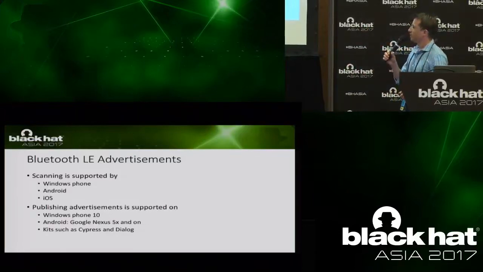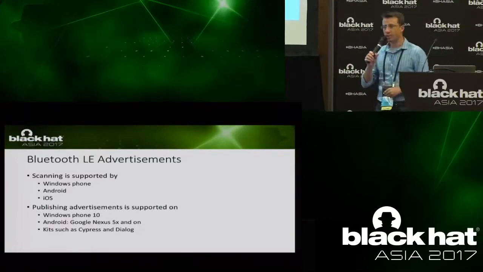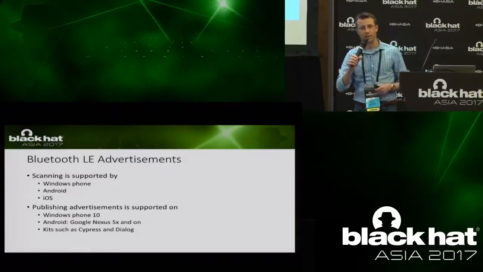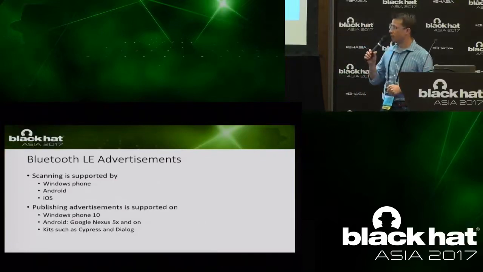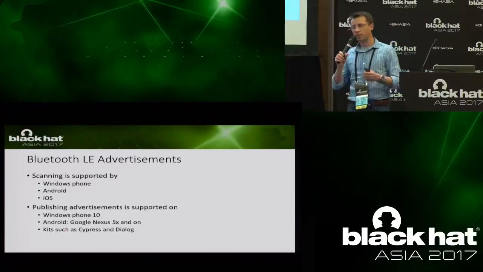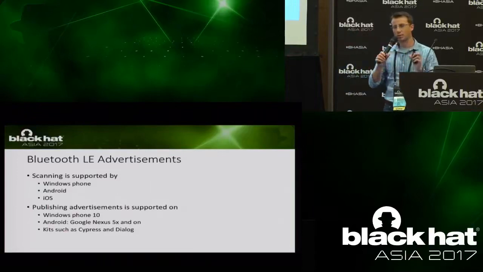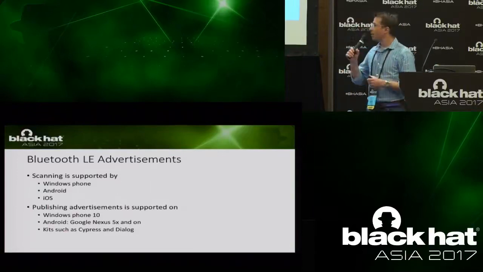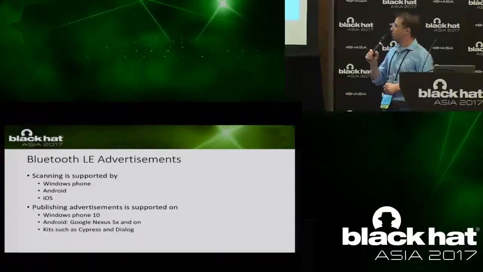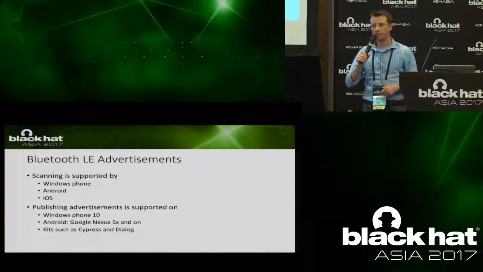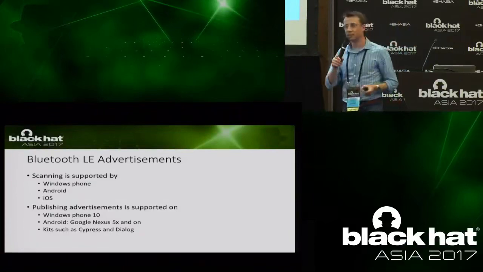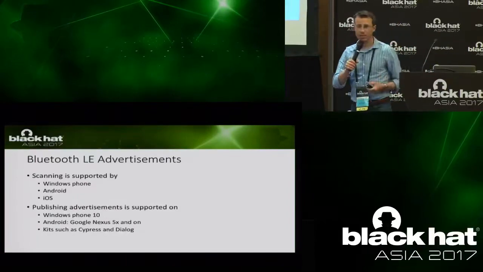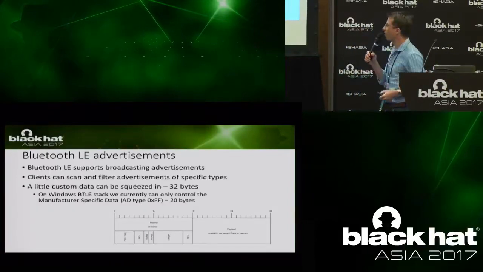At least at the time of writing, Android didn't support the advertisements de facto. It wasn't the API, but you couldn't do it on all the phones. Nowadays, we have Google Nexus 5 and on, and Nexus 6P. They all support publishing advertisements and control some content in this advertisement packet. And the best support actually turned out to be on Windows Phone 10, which enabled both scanning and advertising at the same time. And as much as I wanted to avoid developing on Windows Phone, I ended up using it because that basically provided us with what we needed.